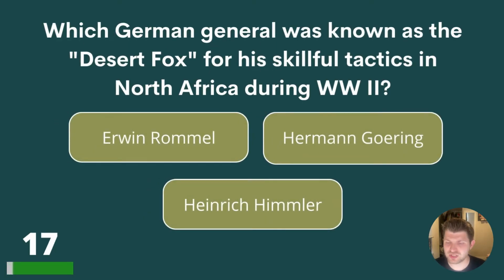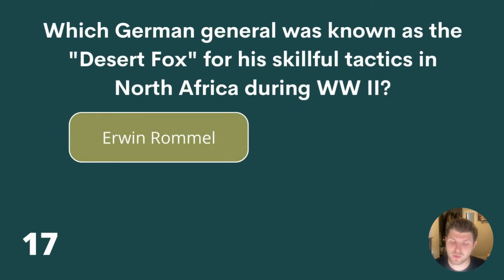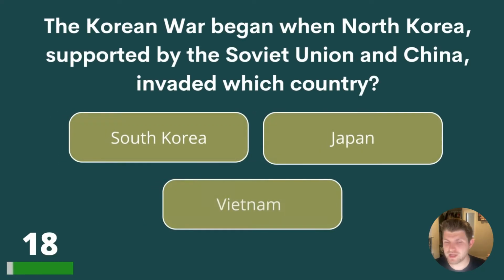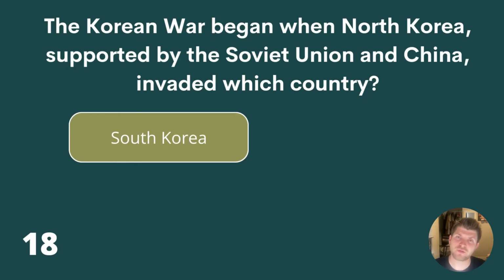17. Which German general was known as the Desert Fox for his skillful tactics in North Africa during World War II? Erwin Rommel, Hermann Göring, or Heinrich Himmler? The answer is Erwin Rommel. 18. The Korean War began when North Korea, supported by the Soviet Union and China, invaded which country? South Korea, Japan, or Vietnam? The answer is South Korea.